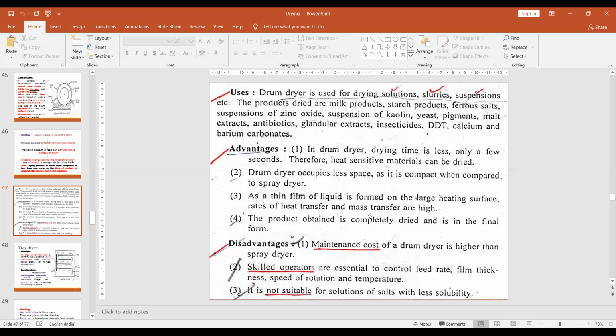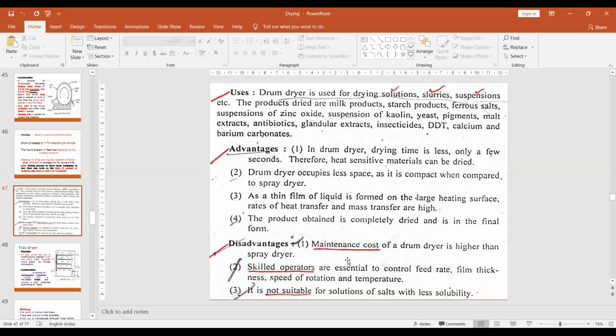Then mass transfer is that whatever moisture is on the surface should be evaporated, right? Evaporated with the help of the temperature or the drying. Both these processes are very fast. Heat transfer and mass transfer are very high. That's why drying the material within a short period is one of the advantages. The product is obtained completely dried in its final form.